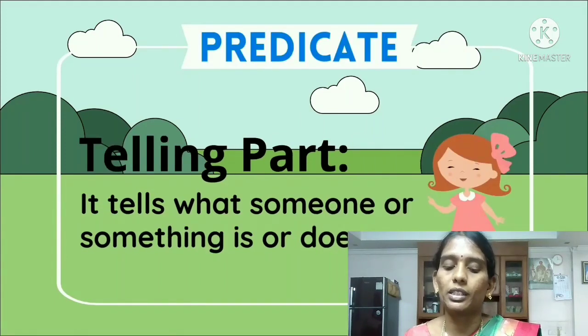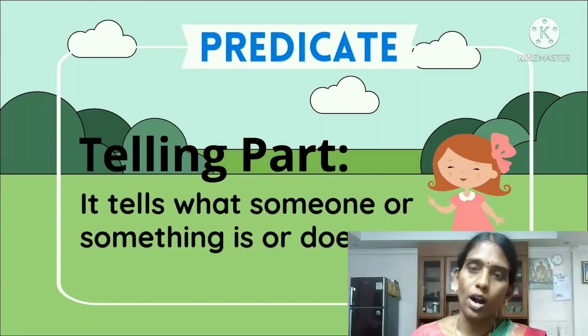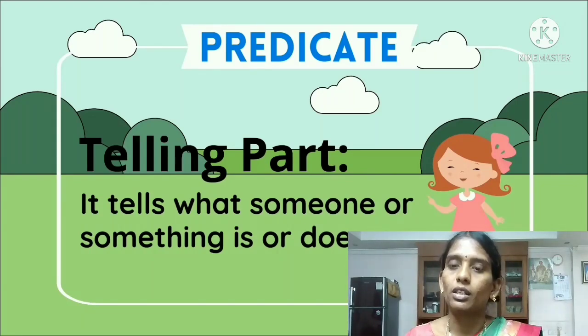What does predicate mean? Predicate means it tells what someone or something is or does. I think you understand well. I will show some examples on the screen.